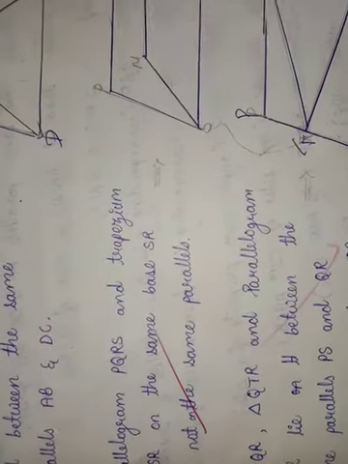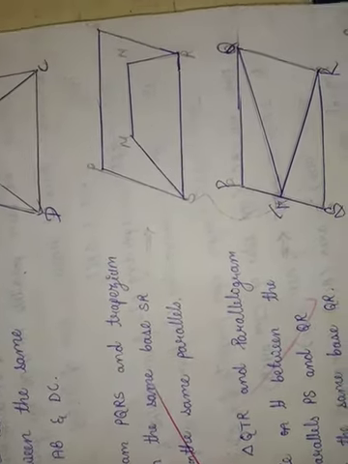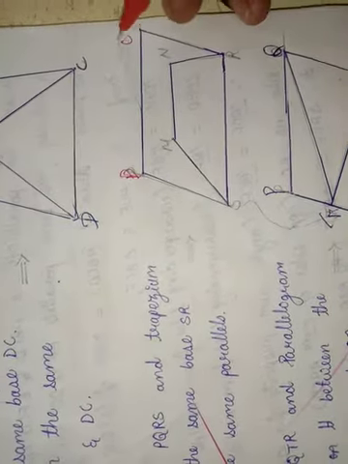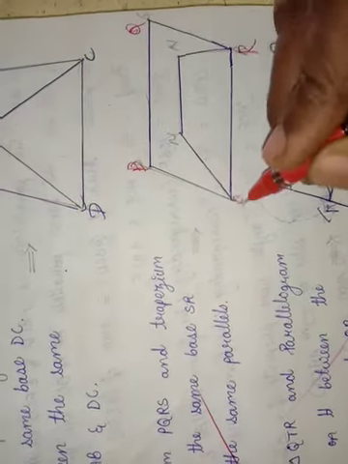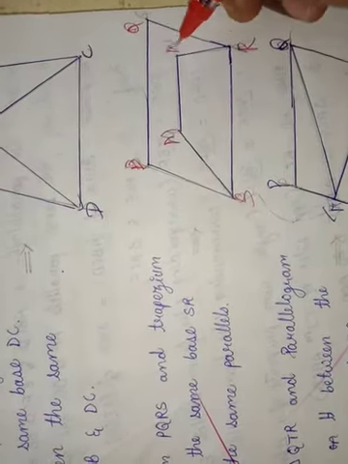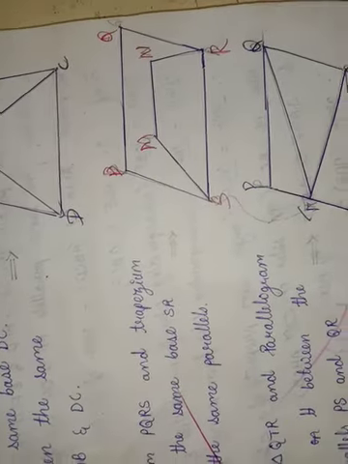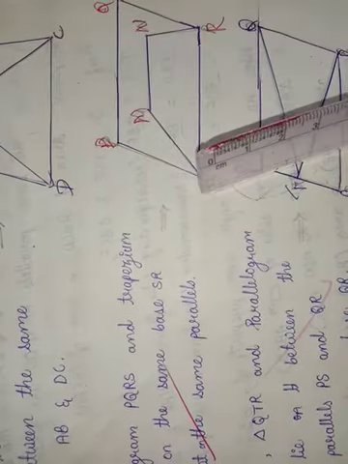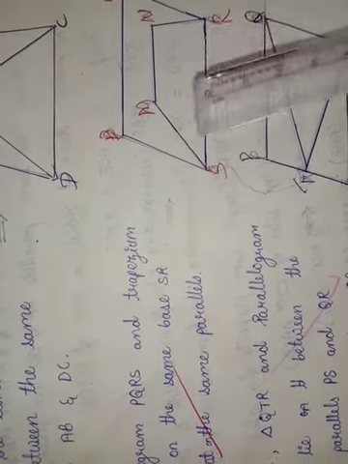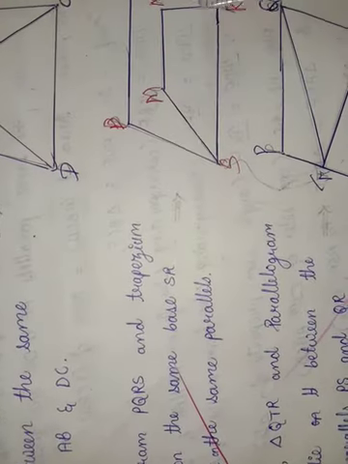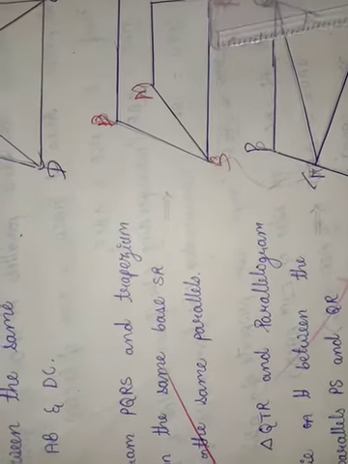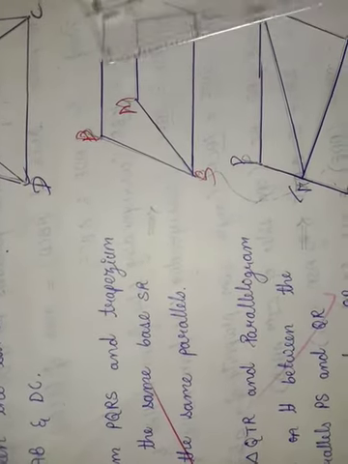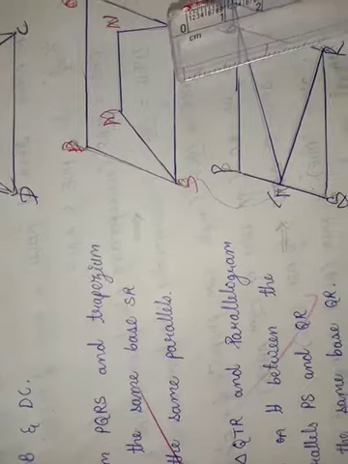Next, parallelogram PQRS and SRMN. SRMN is a trapezium and PQRS is a parallelogram. They are on the same base SR but not between the same parallels.